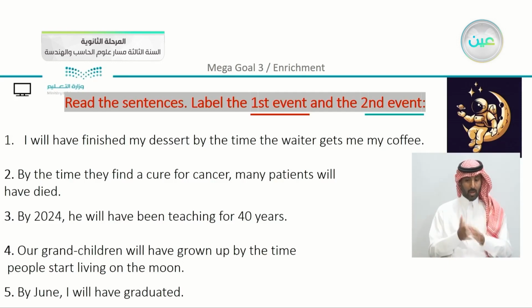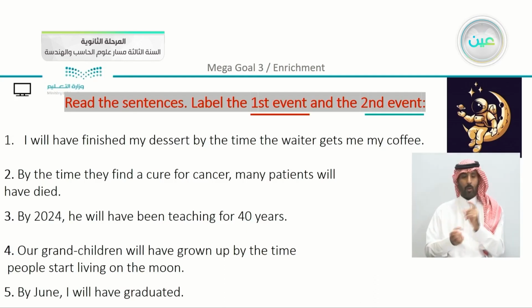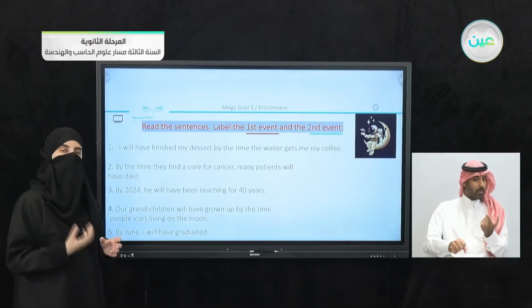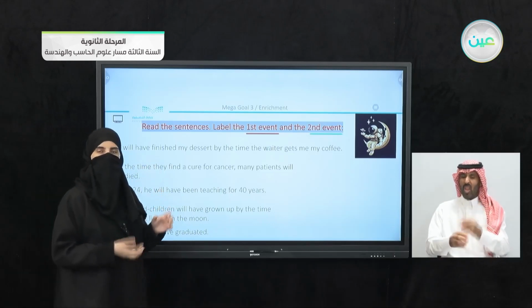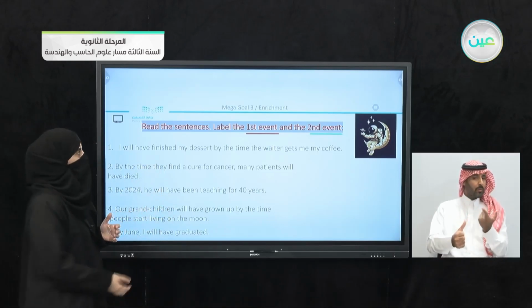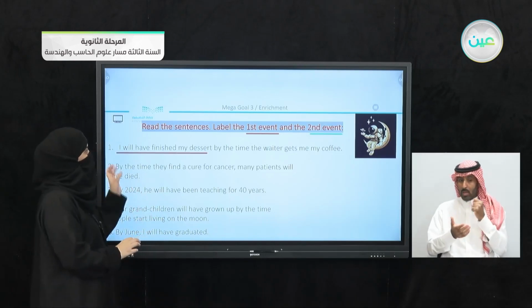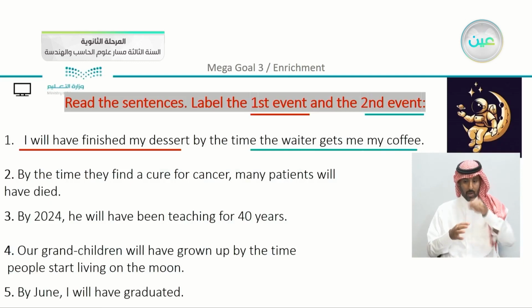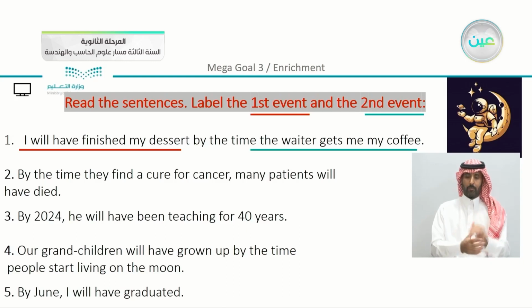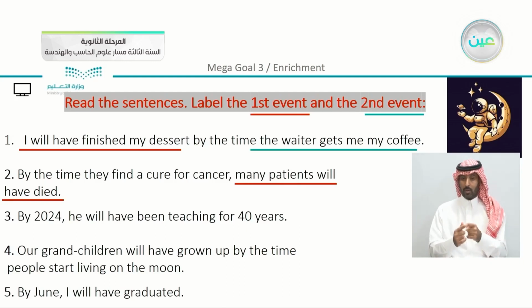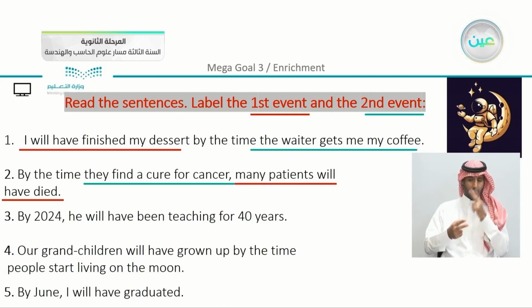I will have finished my dessert by the time the waiter gets me my coffee. So what is the word that indicates time here? We can say the time expression is going to be by the time. So what happened first? Now the first event is: I will have finished my dessert, and the second, the waiter gets me my coffee. By the time, this time you can see that it came at the beginning of the sentence. So here we can say that we have here many patients will have died, and the second event, they will find a cure for cancer.